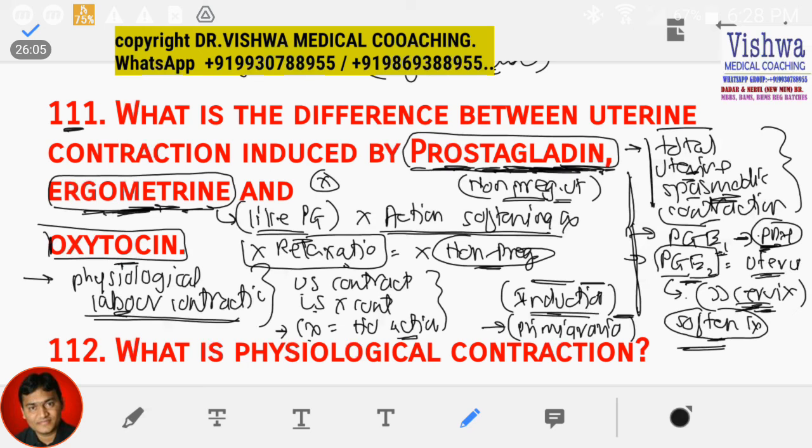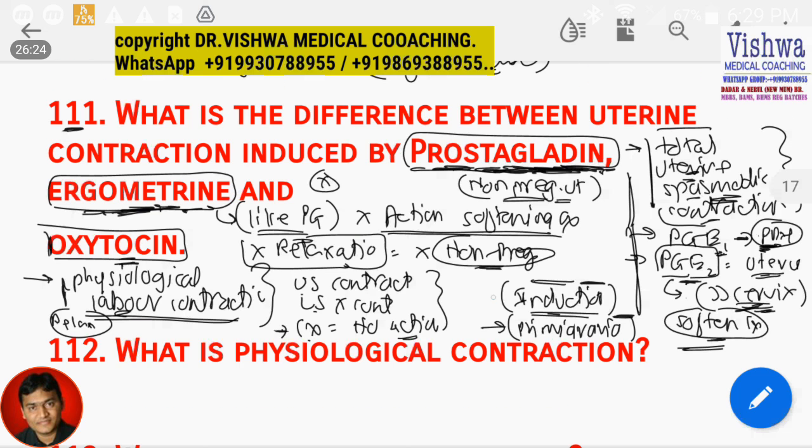Oxytocin logically cannot be used for abortions because it's not going to produce severe contraction, only physiological contractions. Physiological labor contraction means contraction which is followed by relaxation. Contraction followed by relaxation. So that is the logical difference between them.